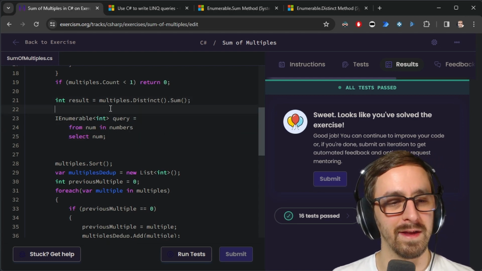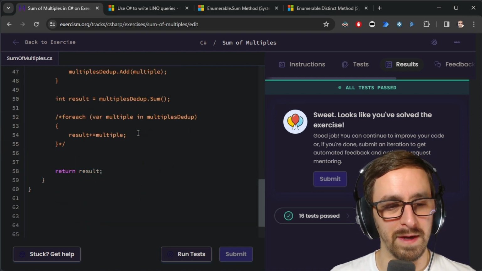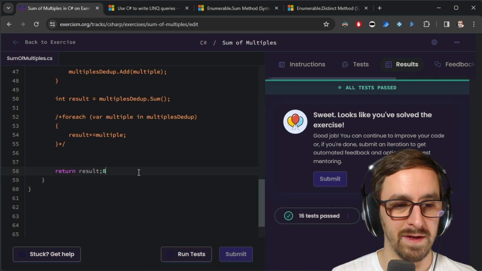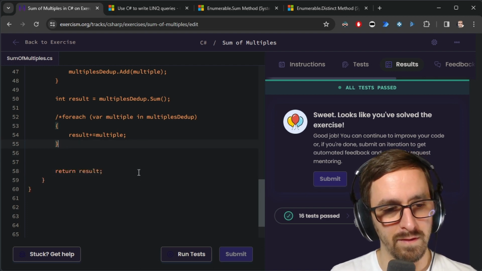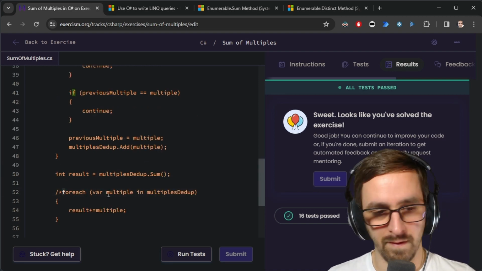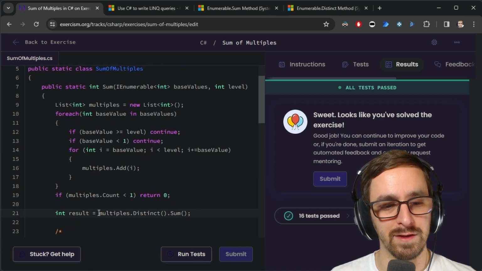Come on, let's just leave this here, and we'll just cut out all the rest of it. Wait, that didn't work. Okay, so I took out all of that, changed this to multiples.distinct.sum.